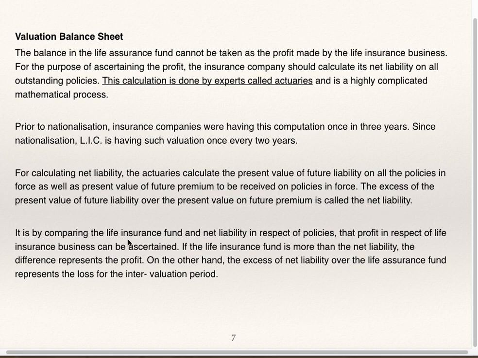It is by comparing the life insurance fund and net liability in respect of policies that profit in respect of life insurance business can be ascertained. If the life insurance fund is more than net liability, the difference represents net profit. On the other hand, the excess of net liability over life assurance fund represents the loss for the intervaluation period.